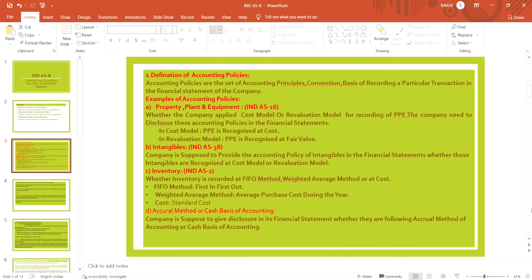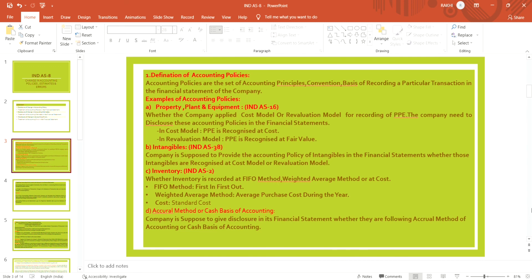So let's give some examples of accounting policies, like property, plant and equipment, which we'll study in Ind AS 16. What it says and how its policy is to be stated in the financial statement. If the company applies a cost model or revaluation model, it should be disclosed in the financial statement.